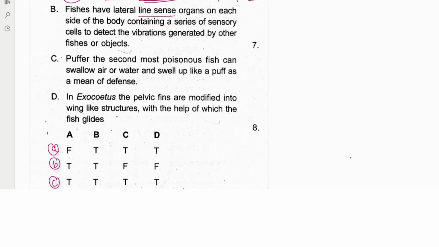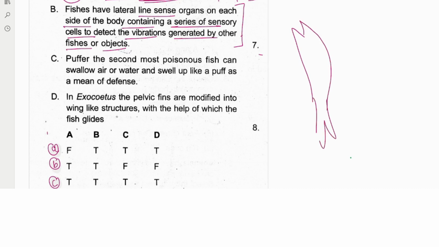Fishes have lateral line sense organs on each side of the body containing a series of sensory cells to detect the vibration generated by other fishes or objects. That we know, like if a tsunami is coming or any condition which is not good is going to come under the water or on the land, in that case the fishes will come to the beach side. Because they actually have the terminal sites, like if the fishes are there like this, oh sorry, it's not perfect.